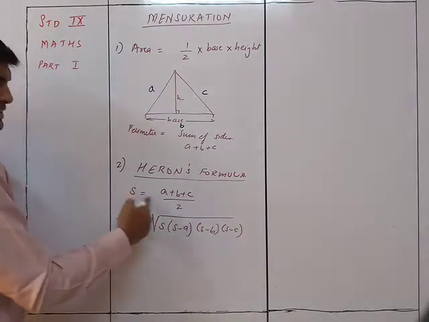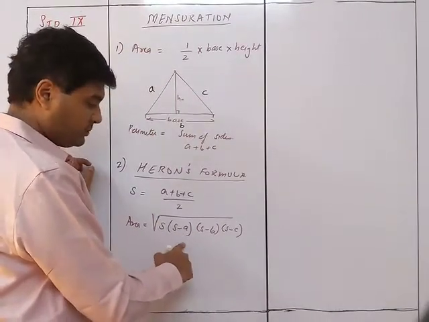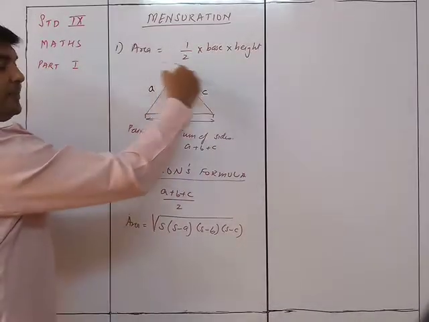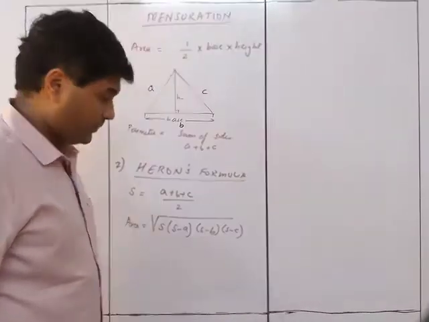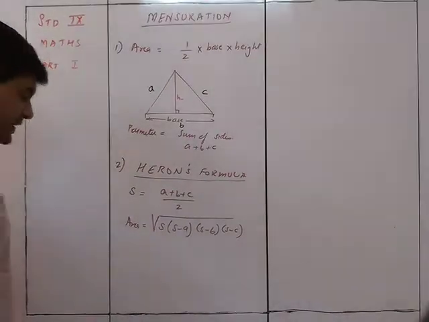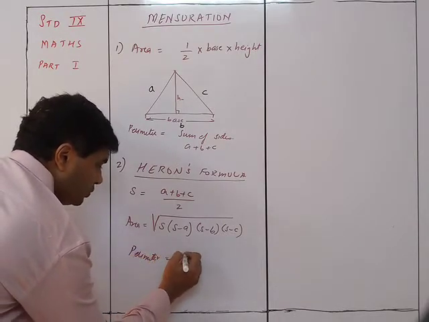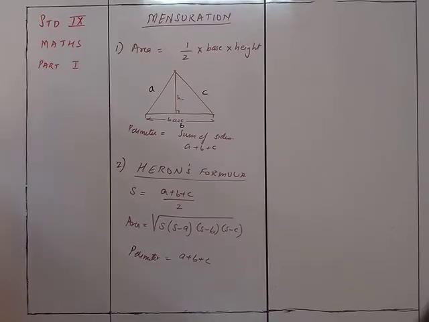So that's why we need to find out S first and then say square root of S into S minus A into S minus B into S minus C is the area when I know the three sides and I don't know the base and the height of the triangle. Perimeter of course will be A plus B plus C. So that is Heron's formula.